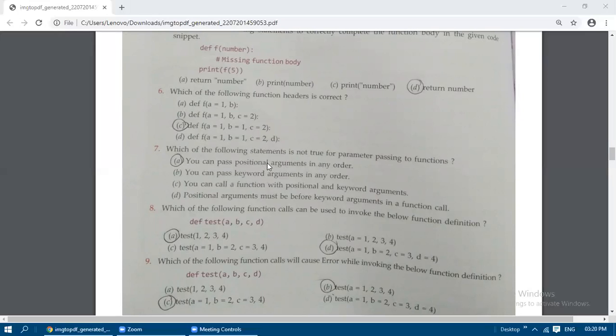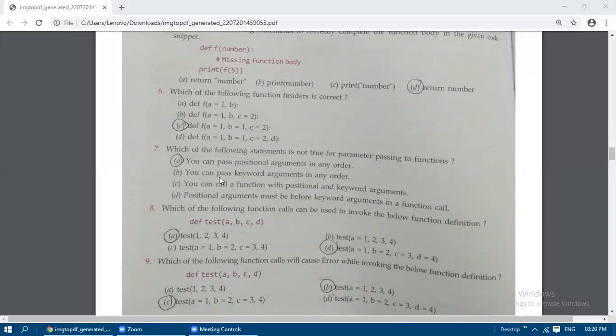Already the name is given, positional arguments. Positional arguments means in the same position we need to write. We should not change the order of the positional arguments. So the other three statements are correct. So which is incorrect means the first one only is incorrect. Okay, you cannot pass the positional arguments in any order. If it is written like that, this is correct.